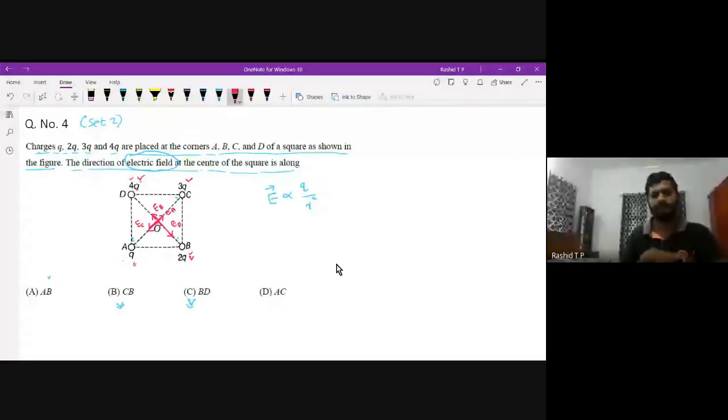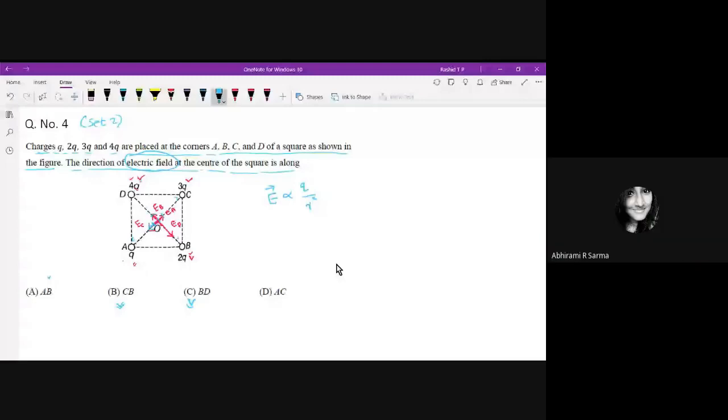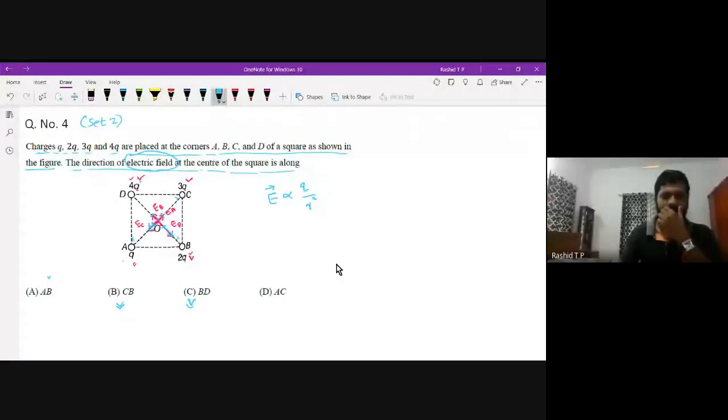See, how will these vectors cancel out? This vector cancels this length, so an effective length is still there. This portion cancels this portion, still an effective length is there. Answer AB is not correct. Now what we have remaining, if you look at the point O, is a small vector, the survived vector, in this direction and this direction.